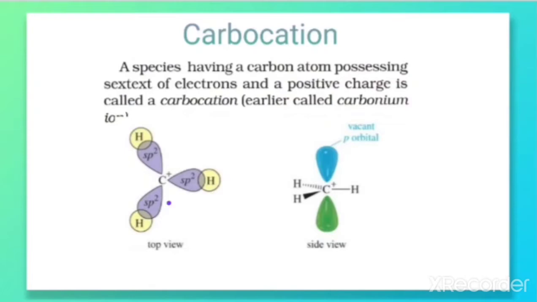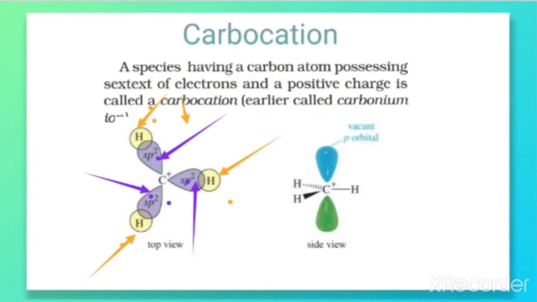Here the carbon is sp2 hybridized. In the geometry we can see three sp2 hybrid orbitals, which are overlapping with the 1s orbital of hydrogen. Each one is overlapping with a 1s orbital of hydrogen, so it results in the formation of a sigma bond.